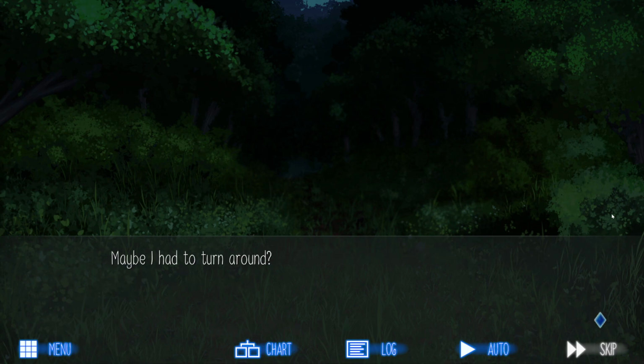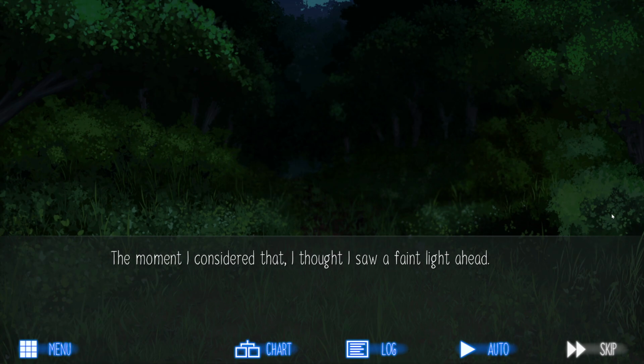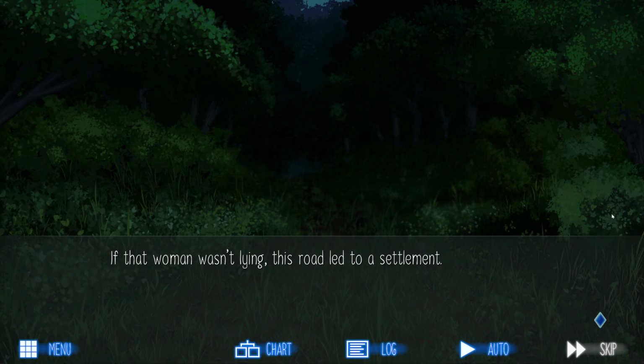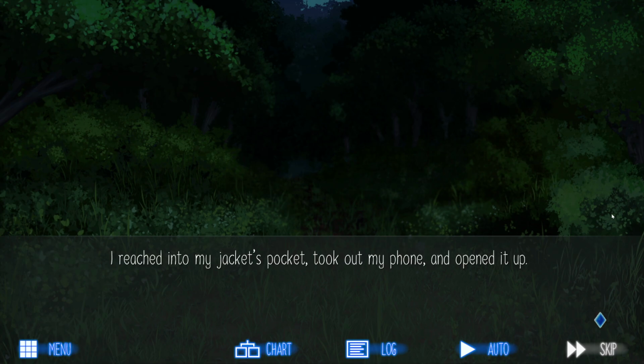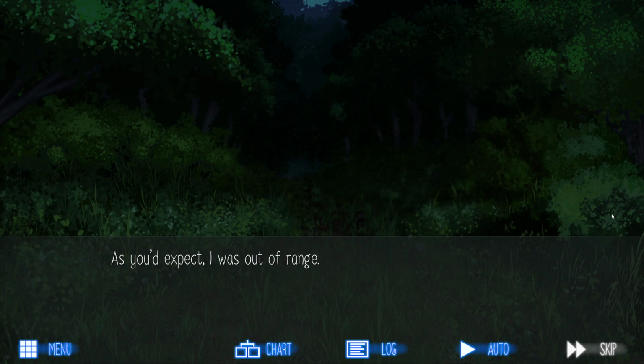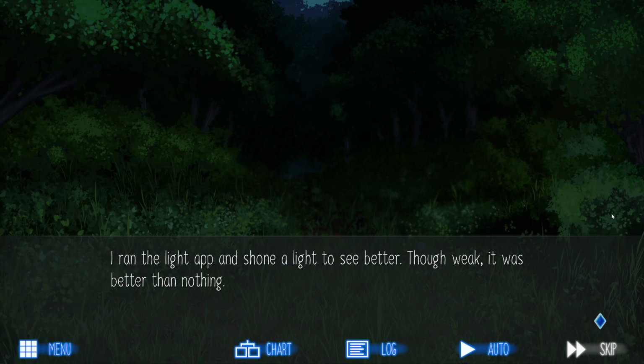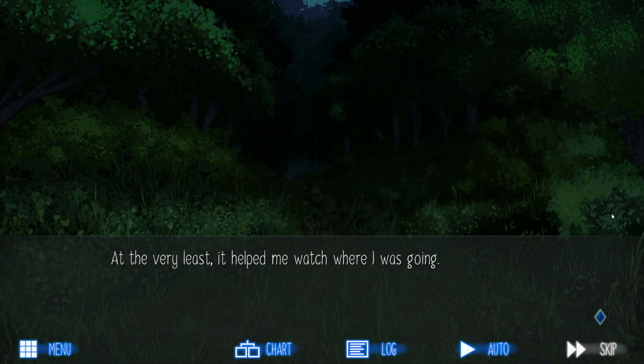Maybe I had to turn around? The moment I considered that, I thought I saw a faint light ahead. If that woman wasn't lying, this road led to a settlement. Was I close? I reached into my jacket's pocket, took out my phone and opened it up. As you'd expect, I was out of range. I ran the light app and shone a light to see better. Though weak, it was better than nothing. At the very least, it helped me watch where I was going.